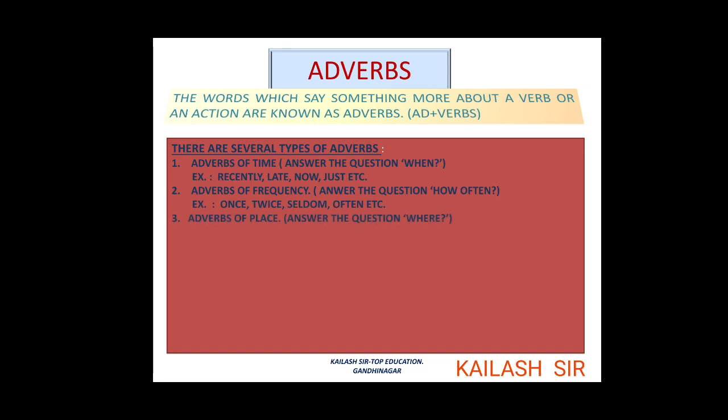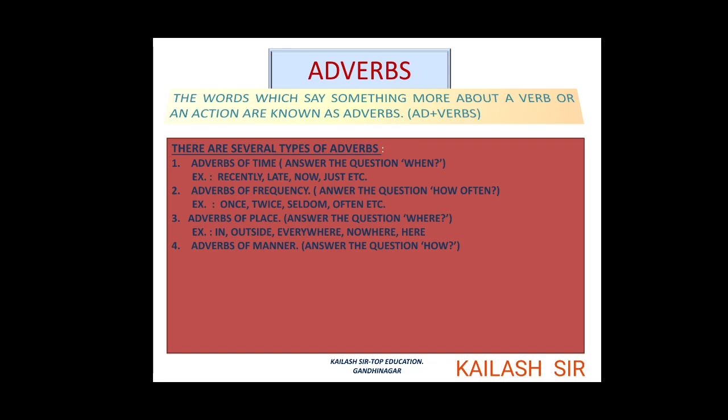Third is adverbs of place. When you ask the question where to the verb, the answer you get is the adverb of place. Let us see some examples: in, outside, everywhere, nowhere, here, etc.